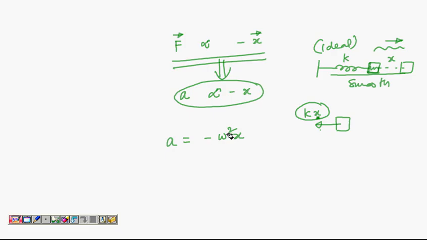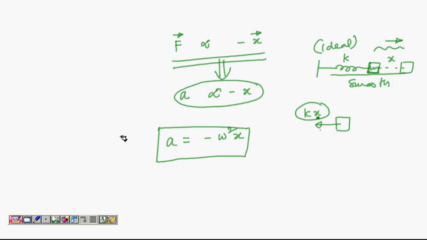I want a positive constant, so there is nothing better than representing it by square of some number, because square of a real number is always positive. It may be 0 if the real number is 0, but at least it is not negative. So this is the starting point for our discussion on SHM. In SHM, acceleration and displacement are directly proportional to each other, and acceleration is opposite to displacement. The minus sign shows that. So A is minus omega square x, where omega square is the proportionality constant between acceleration and that displacement. Okay, this is our starting point.